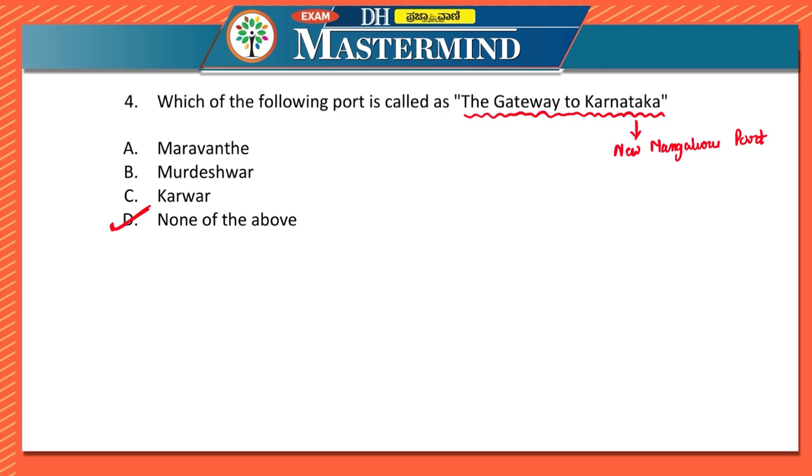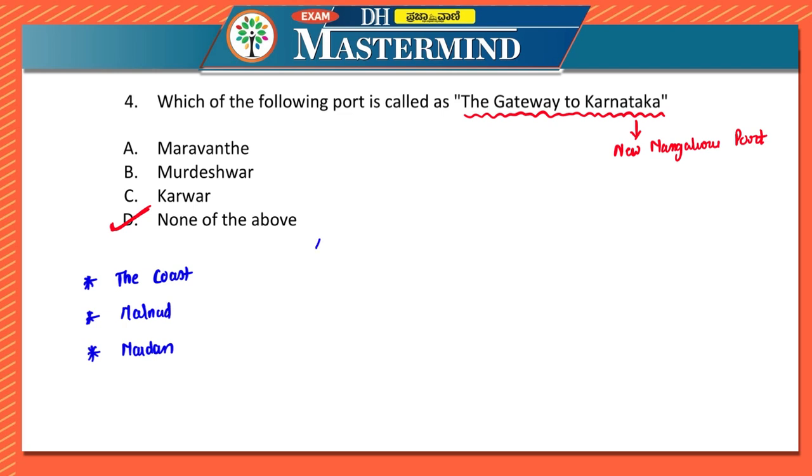Now let us look at a few most important points before we continue. Because whenever you consider the physical divisions of Karnataka, on the basis of its structure, Karnataka can be divided into 3 most important physical divisions. The first one is the coast. The second division is the Malnad. The third division is Maidan. So the coast, Malnad and Maidan.